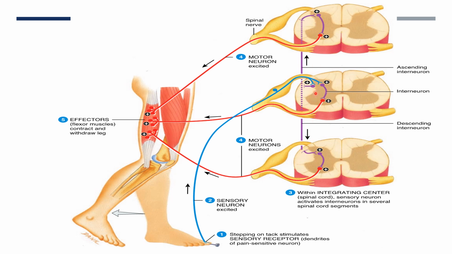So here the motor neurons are excited, causing the flexion of the muscle to withdraw the leg. So that causes him to withdraw the leg. It is not only in that segment but also it transmits to the other spinal segments.